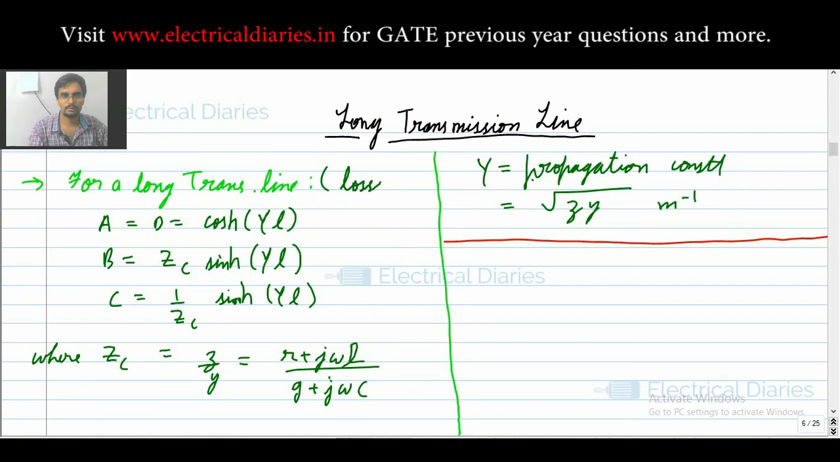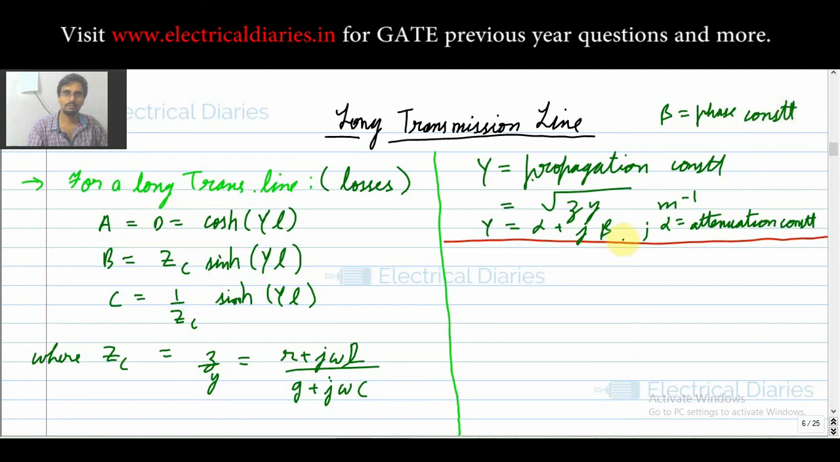Your gamma can be written as alpha plus j beta, where you can divide the terms into real and imaginary parts. Here alpha is known as the attenuation constant. Whatever I am writing on the screen, you should take notes of it, because this is a very confusing but very important part. And beta is the phase constant. Up till now I have discussed the long transmission line with losses.